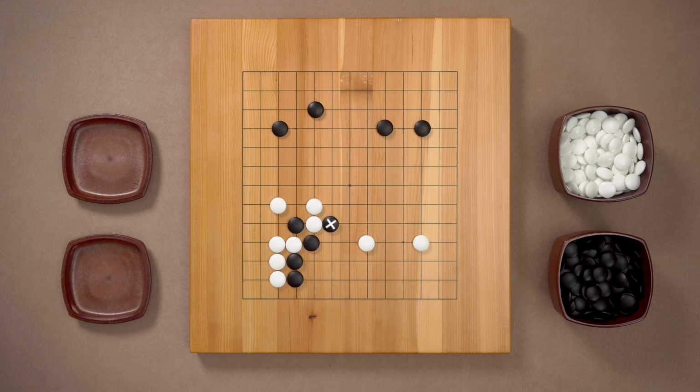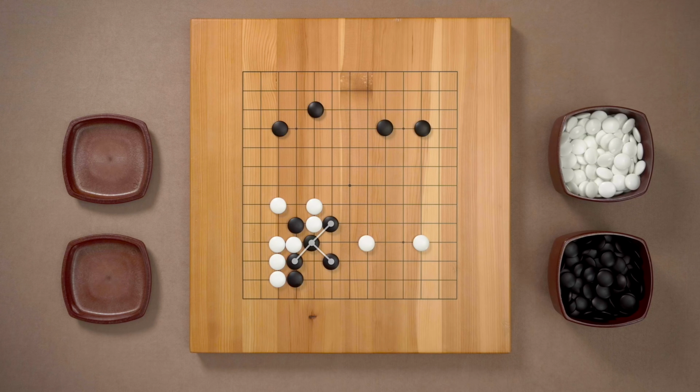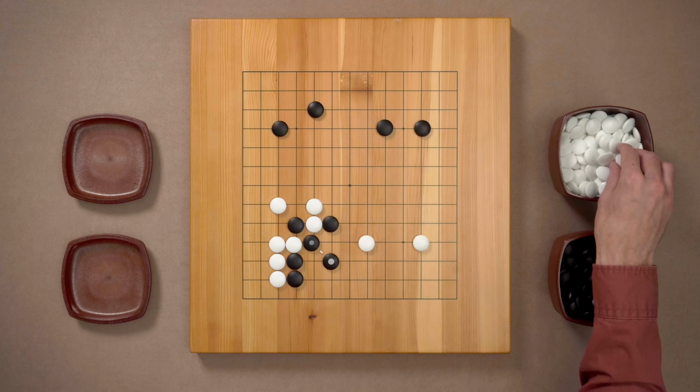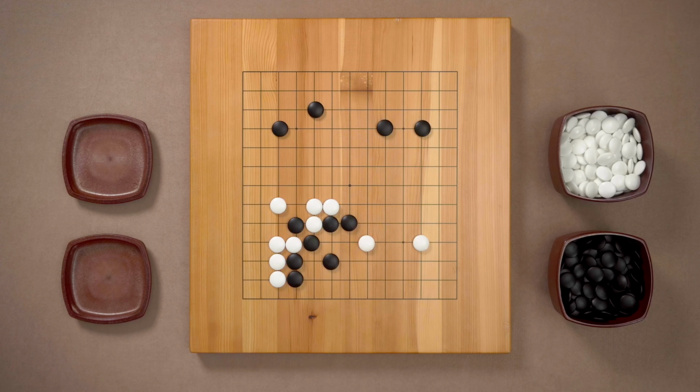In this position, Black just played this Atari and White extended. And now Black needs to come up with a good shape to connect all their stones. How would you do it? And this is exactly that flower-like shape. Black should play here, creating a double tiger's mouth. Now all of Black's stones are well connected, and if White pushes here, Black will extend to the outside. You just have to feel that this shape allows you to connect all of your stones nicely.